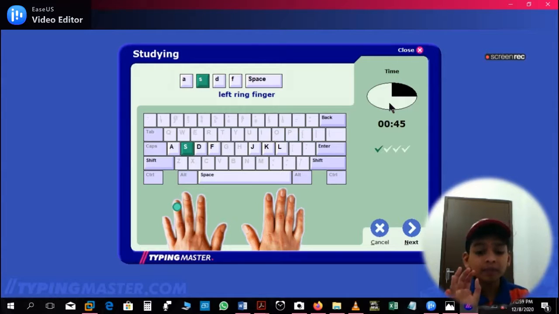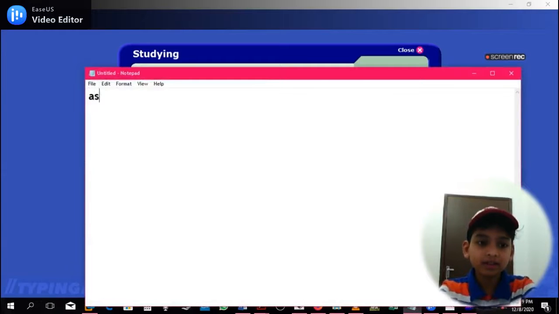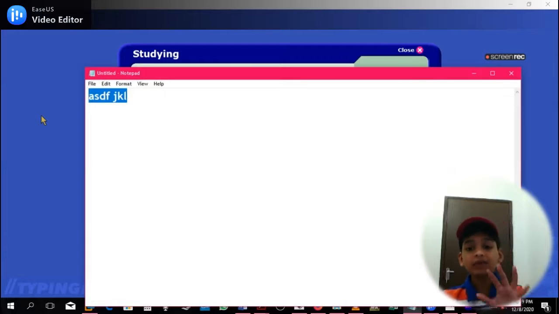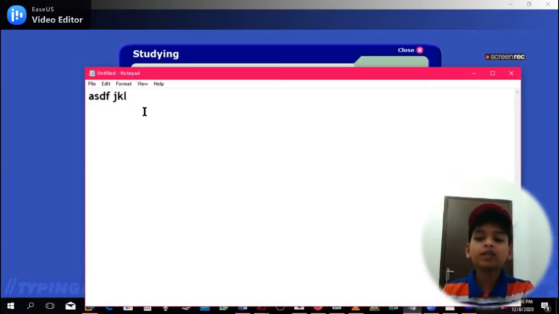See, if you want to do typing, first you have to know the home keys. The home keys of typing are A, S, D, F and J, K, L. These are the home keys. So you have to keep your fingers on these home keys, then only you can do typing. And your nails should not be big. If your nails are big, you cannot do typing. So make sure your nails are small.